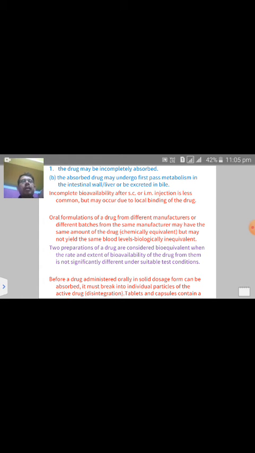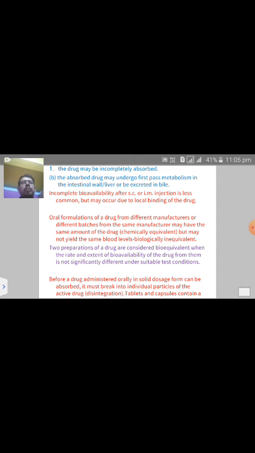Incomplete bioavailability after subcutaneous or intramuscular injection is less common, but may occur due to local binding sites of the drugs. Sometimes, in subcutaneous or intramuscular injection, the muscle absorbs the drug and the whole of the drug cannot reach the circulation. Some portion will attach or adhere to the muscle.